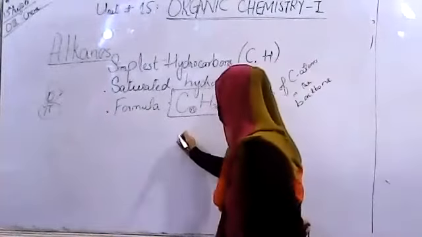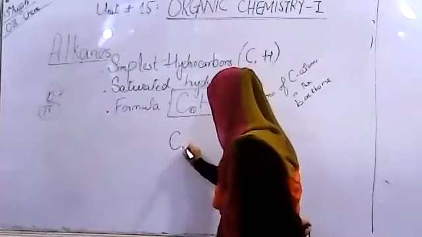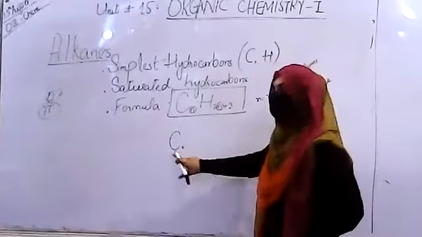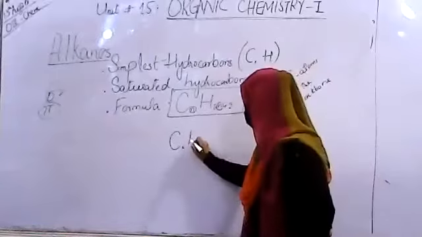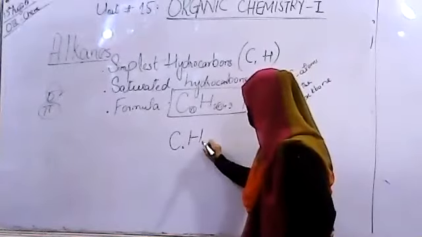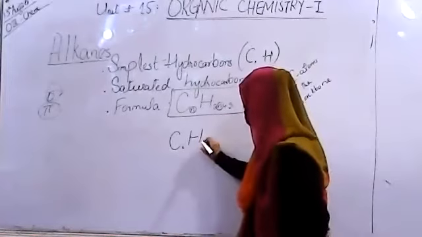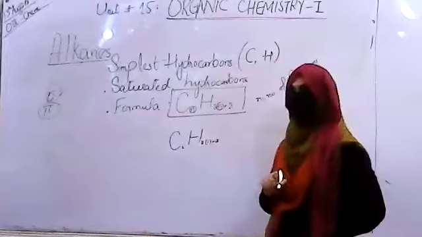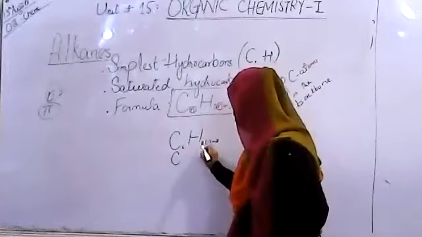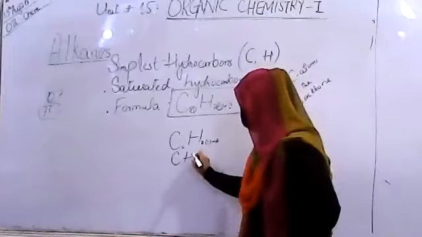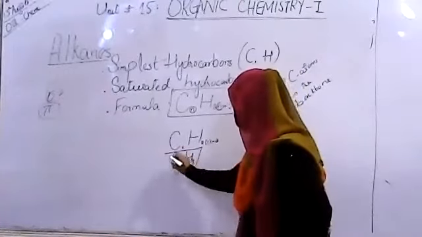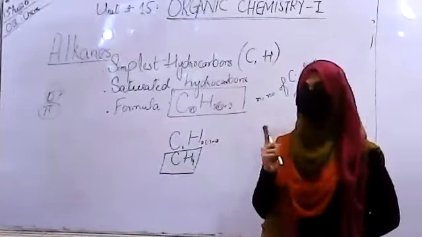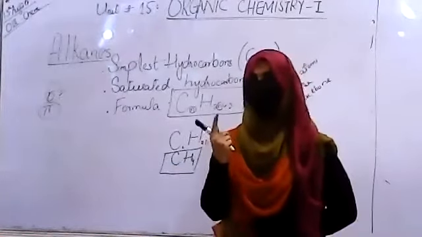If we have a carbon number of 1, you know the number 1 is not represented in the formula. So if we have a 1 carbon compound, the number of hydrogen will be 2 into 1 plus 2, that is 2 plus 2, which is 4. CH4. This is the simplest 1 carbon compound. I told you about the prefixes and suffixes yesterday.